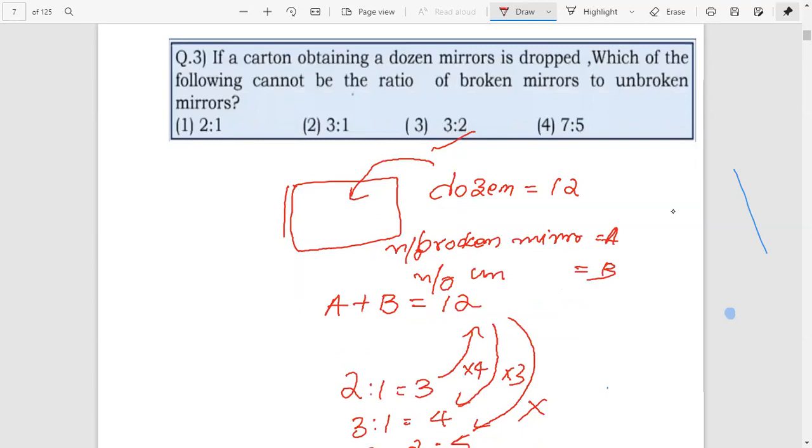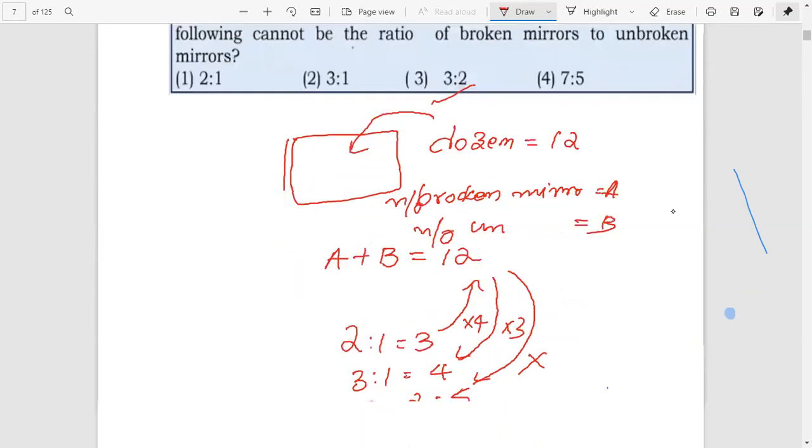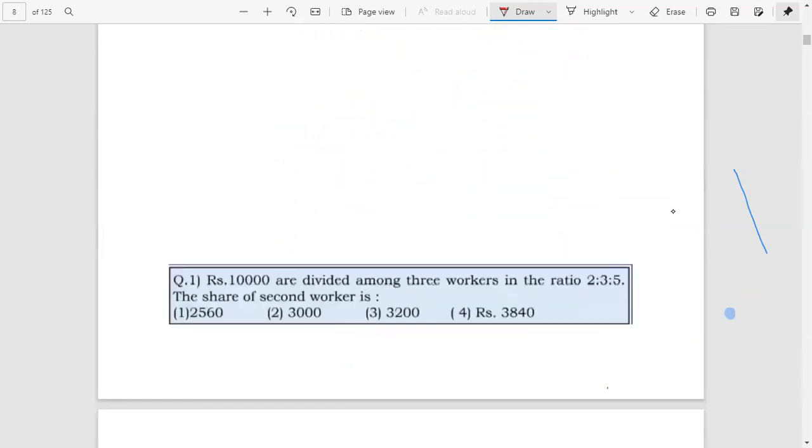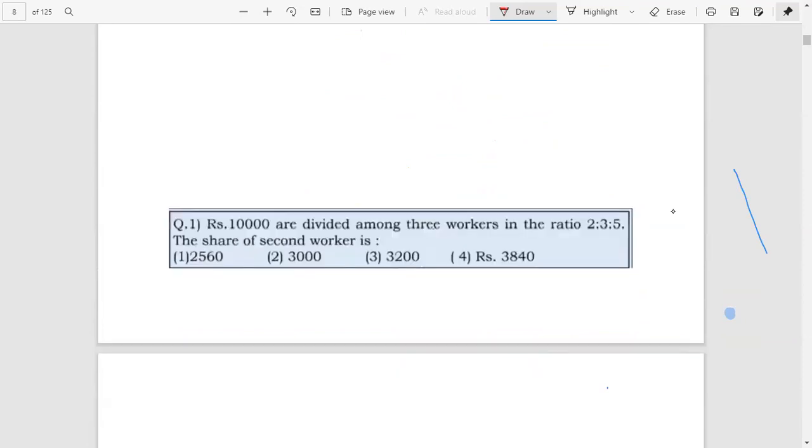Next, we can do one more example. Next question: Rs 10,000 is divided among 3 workers in the ratio 2:3:5. The share of the second worker is Rs 2,560, Rs 3,000, Rs 3,200, or Rs 3,840. We have to check the share of the second worker. Before this, we have to do a simple concept.